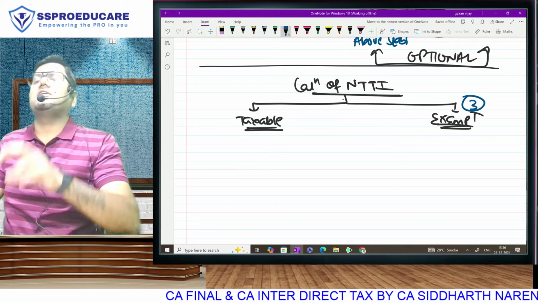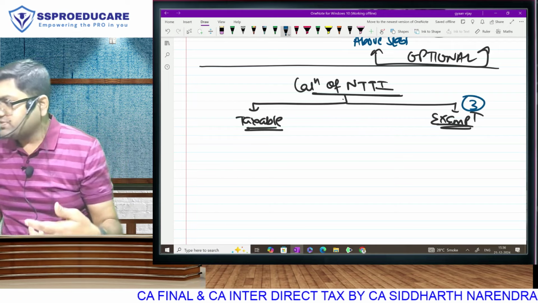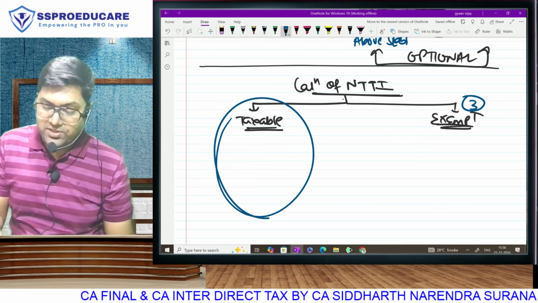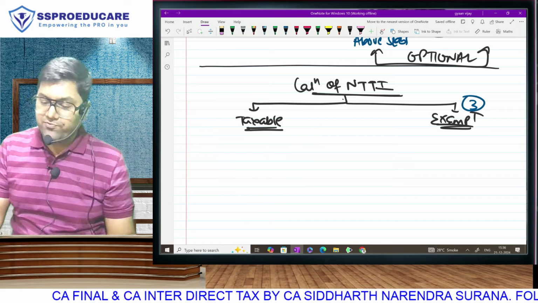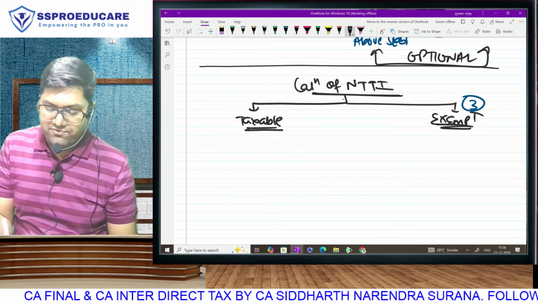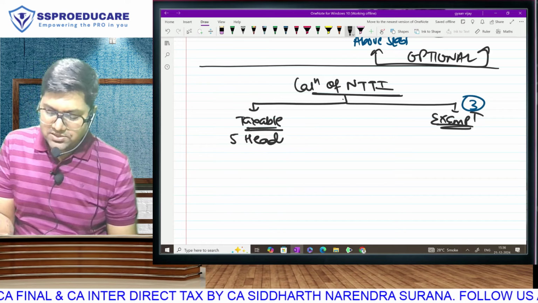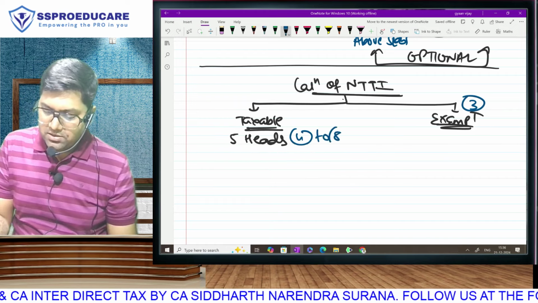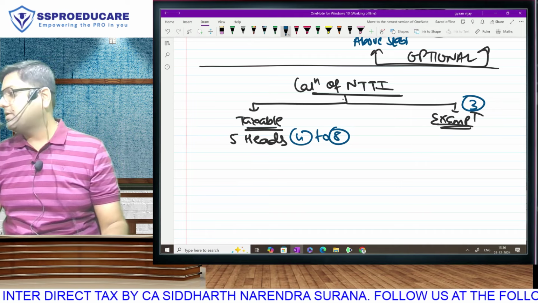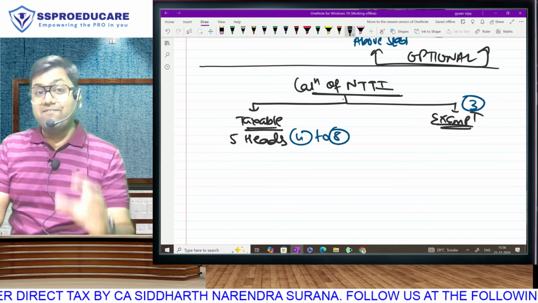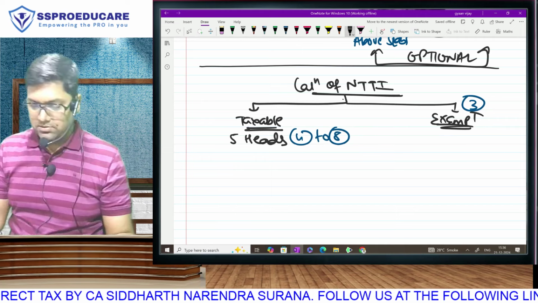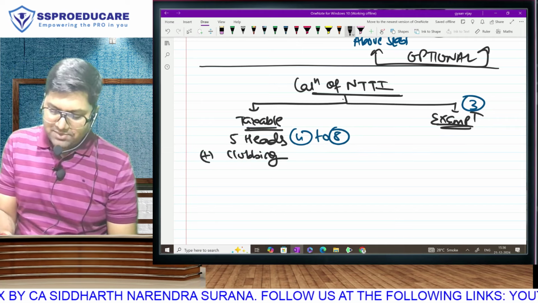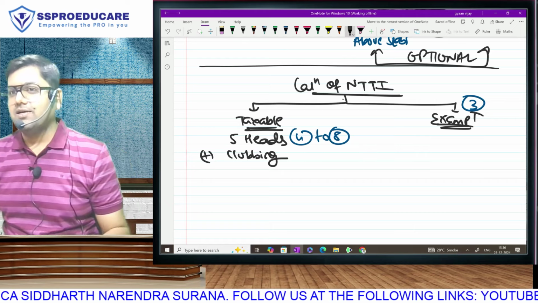So first we will start with this. Our third chapter is incomes. Now that you have the book, everything is visible to you. Incomes not forming a part of total income means we don't have to include them in my NTTI. Then for taxable income, as you are aware, we will be having 5 chapters, 5 heads. That is chapter 4, 5, 6, 7, 8. Salary, house property, PCBP, capital gain and other sources. The total of the 5 heads is not NTTI. In this we will add income belonging to other people. Best example is Adnan, minor child.